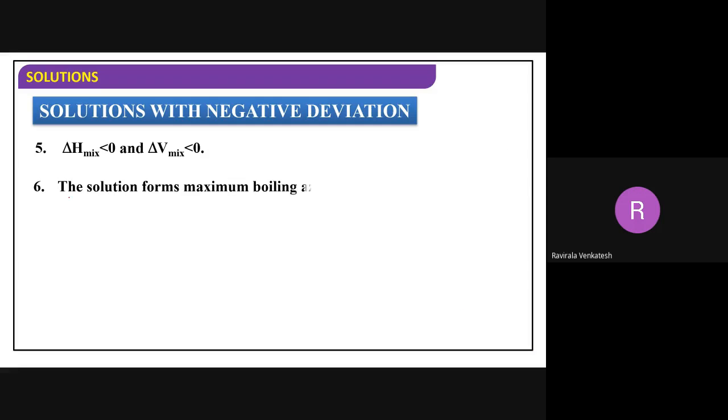Because of this, delta H will be lesser than 0 and delta V will be lesser than 0. A and A plus B and B give rise to AB. Here the interactions are weak, here also weak, but here strong interactions are there.